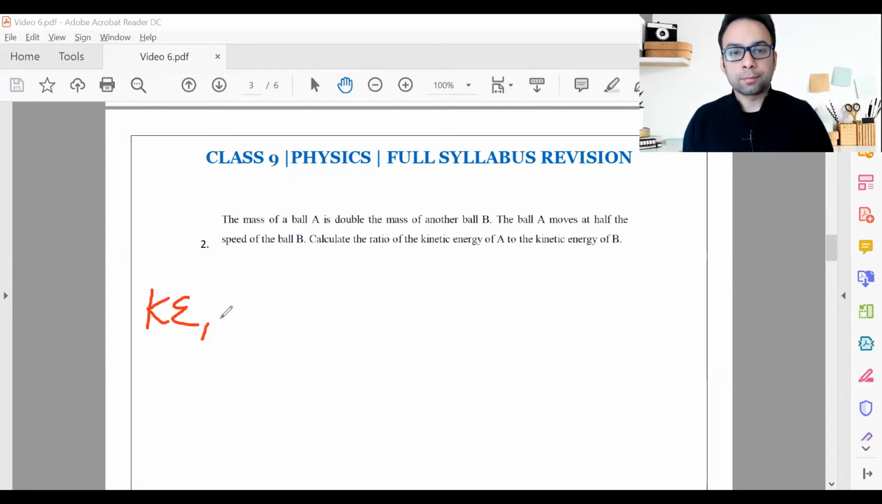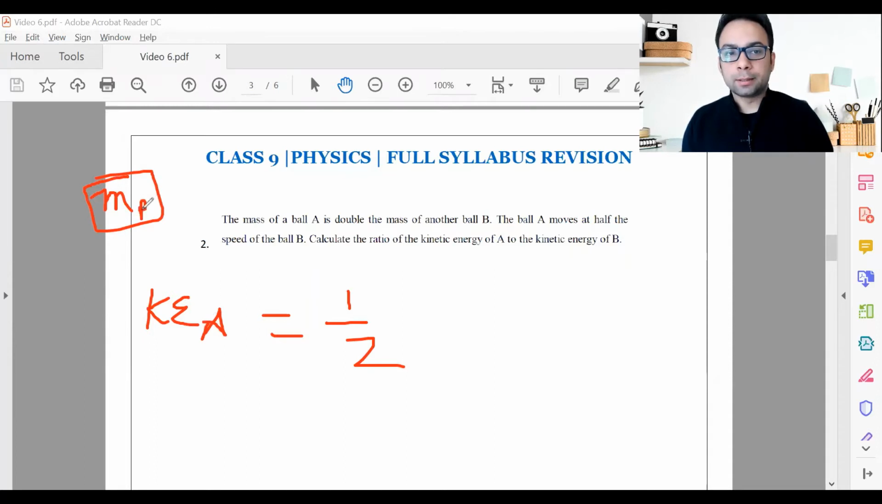As simple as that. What is the formula of kinetic energy? Half mv square, right? Instantaneous kinetic energy. That means at that point, half mv square. Now, what is the mass of ball A? It's double the mass of ball B. So let's assume the standard mass to be m, right, of ball B. That means how much will be the mass of ball A? Will it be 2 times m, right? So I'm assuming the mass of ball B as m. This is ball B's mass.